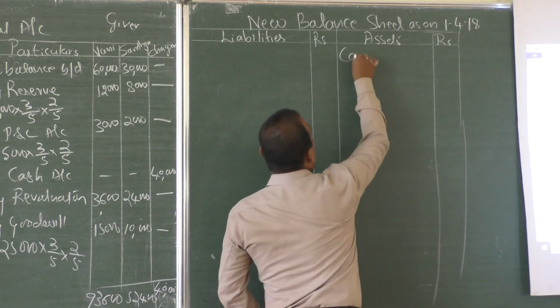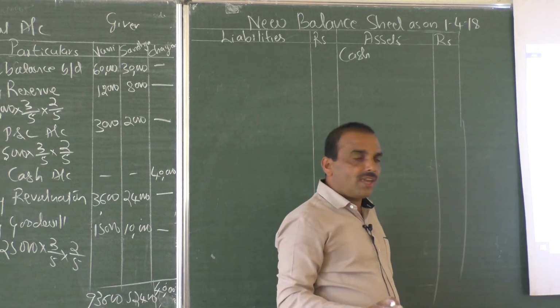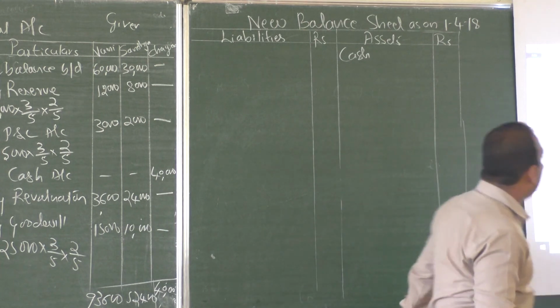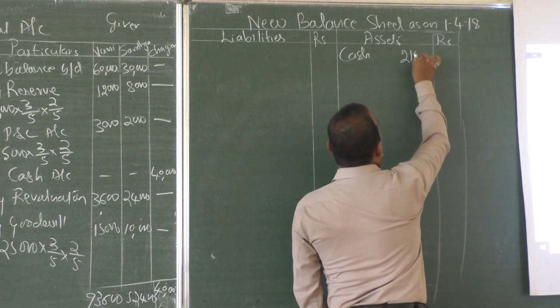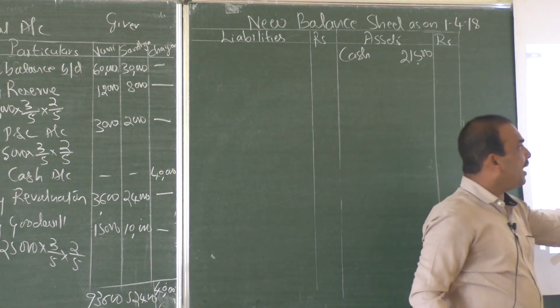Cash at hand. So cash is an asset. Forget about business, use common sense and think over the cash. The old balance is 21,500.